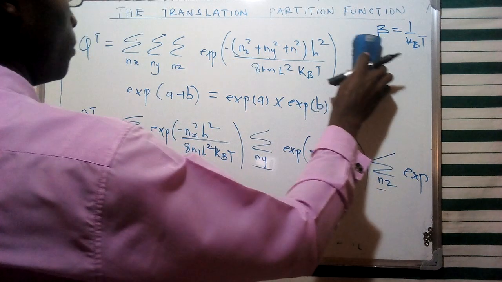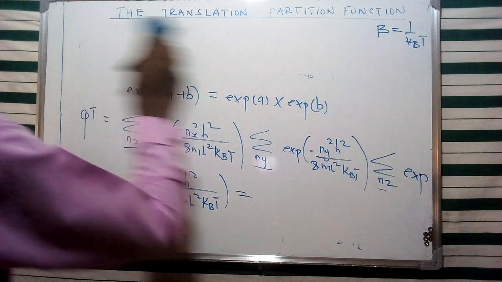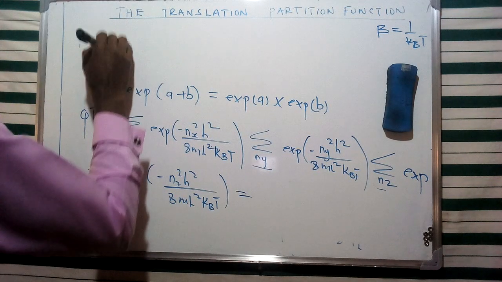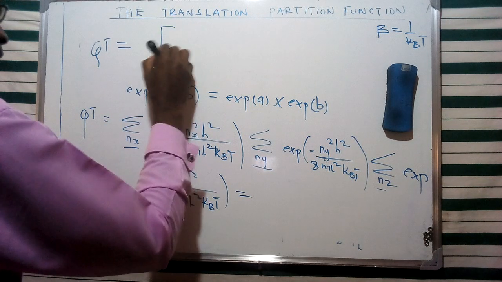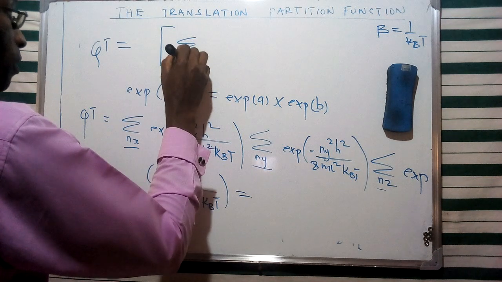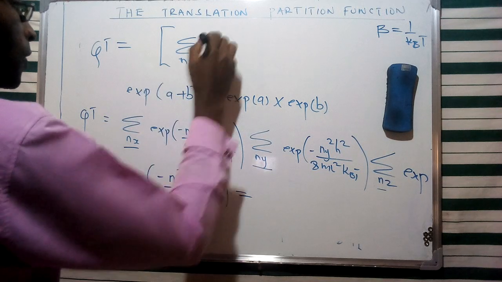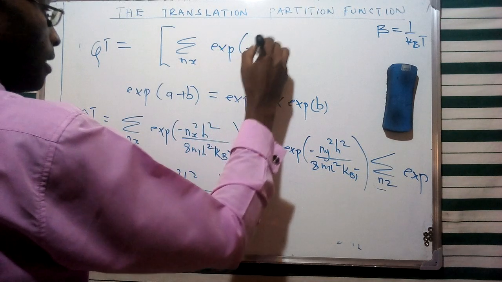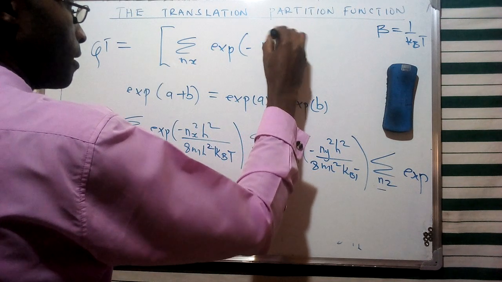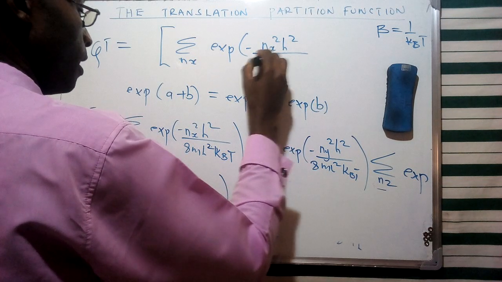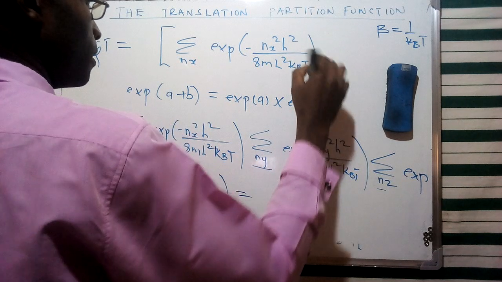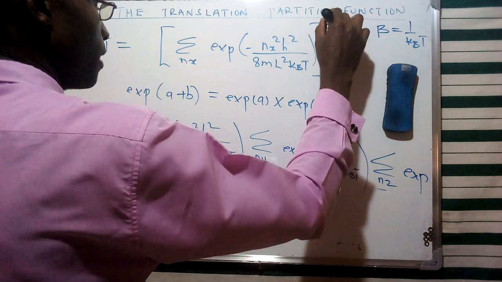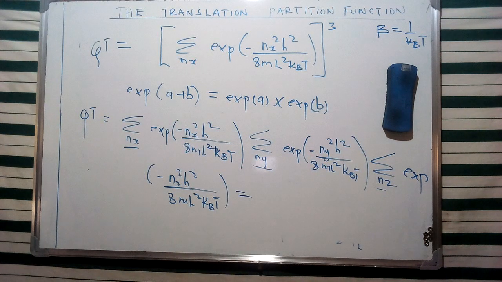So the translation partition function is equivalent to one of the components, since we have said the energies are the same: the exponent of negative nx squared h squared over 8ml squared kbT, and this is going to be cubed, considering the fact that those three components are going to be the same.